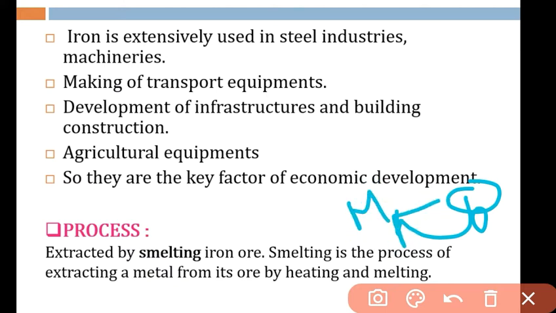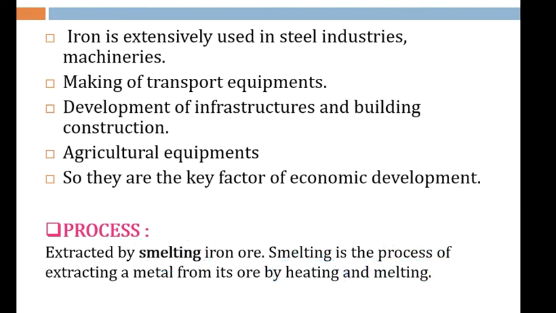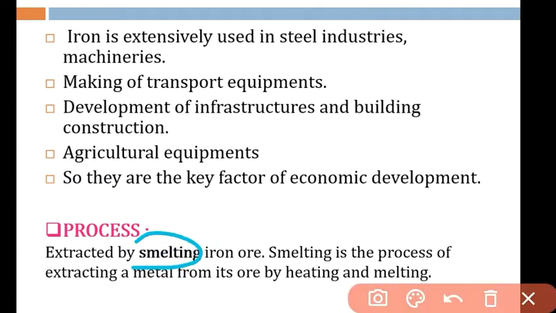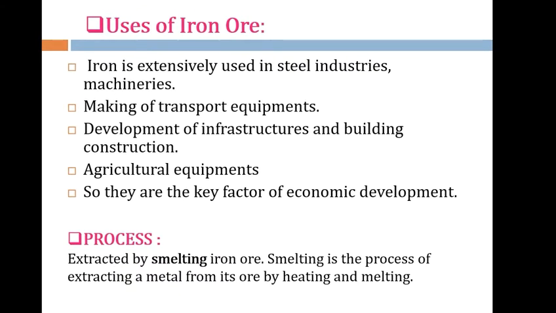Here, from the iron ore, the iron is extracted, and the process is smelting. What is smelting? It is a combination of heating and melting. It is the process of extracting a metal from its ore by heating and melting. This is smelting. We have now covered iron ore.